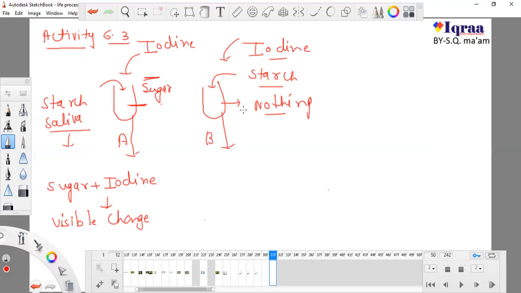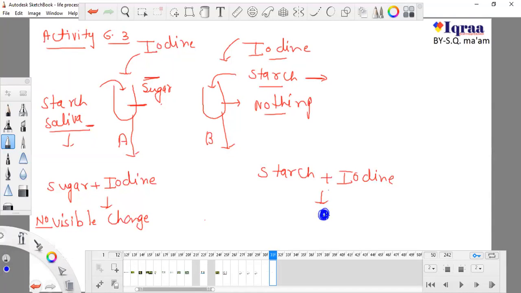But in this test tube we know that starch is as it is, so there is a presence of starch. There is no conversion into sugar because we didn't add anything. In this one we added saliva and here we didn't add anything, so it will be starch, and starch plus iodine, you know what it forms? It forms a blue black color compound.